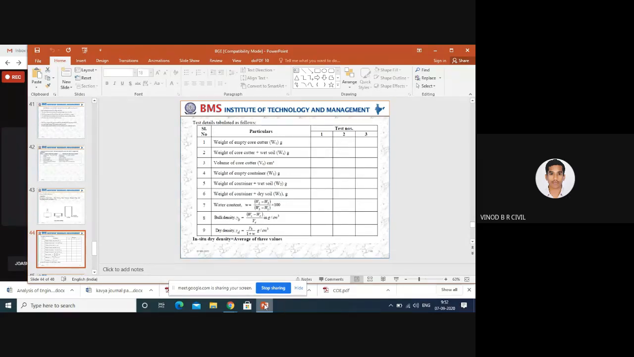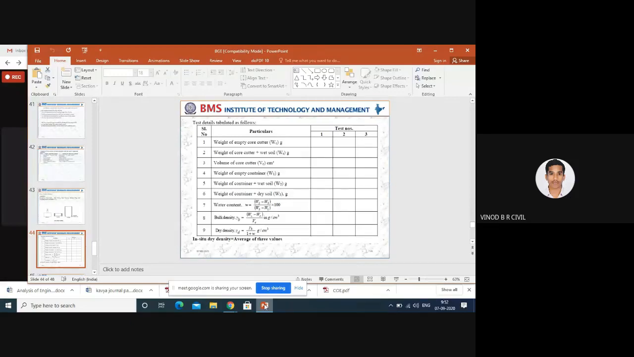You can expect a small amount of water content or moisture content in a saturated condition, but we can't prove numerically what the percentage is, whether 50, 60 or 70 percent. With the help of moisture content determination we can find the weight of soil, that is the bulk density. Next is the dry density.